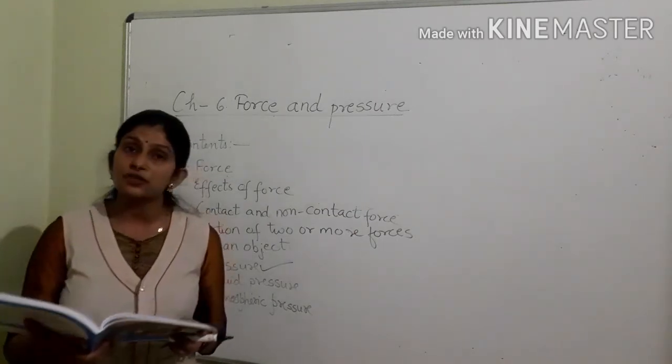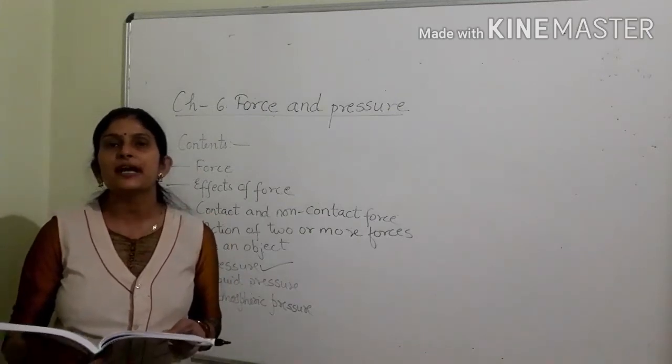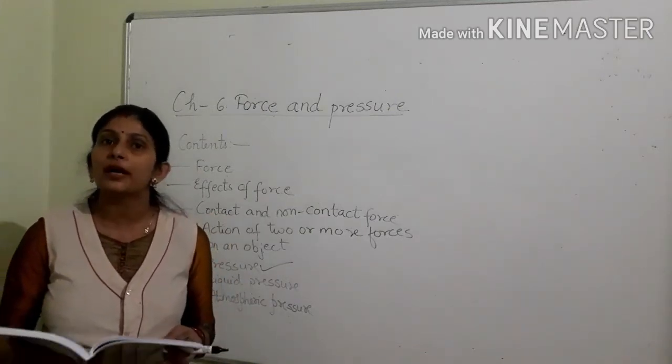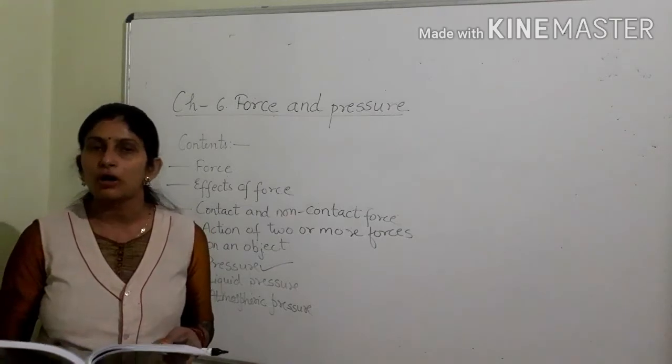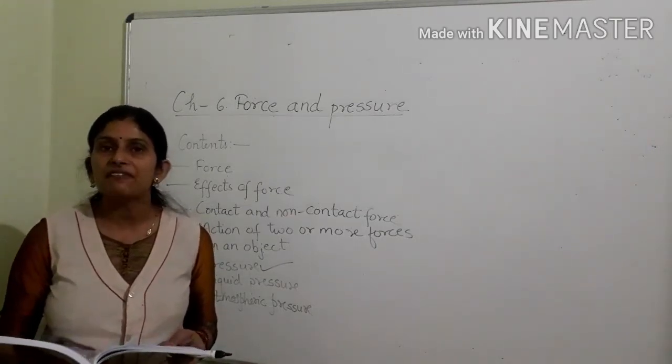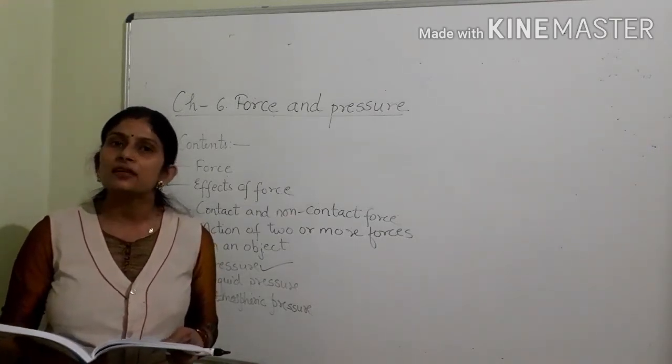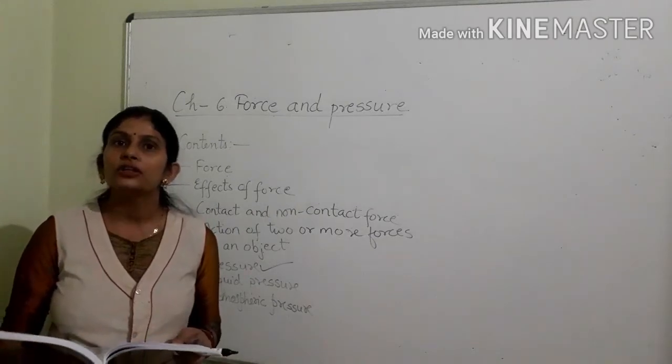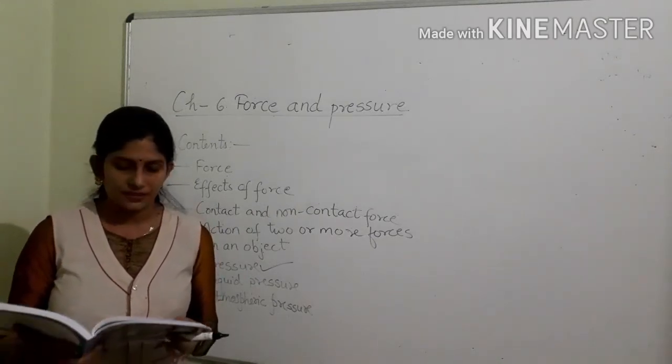B. Define atmospheric pressure. It is the pressure exerted by atmosphere or air on the surface, or it can be specifically defined as the force exerted by air on the unit area of the surface.